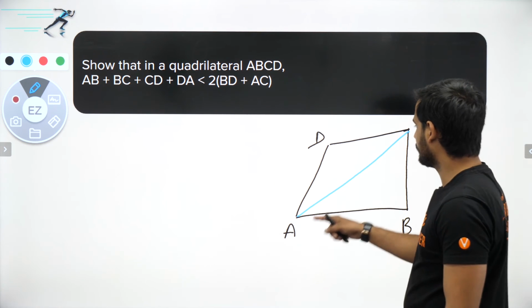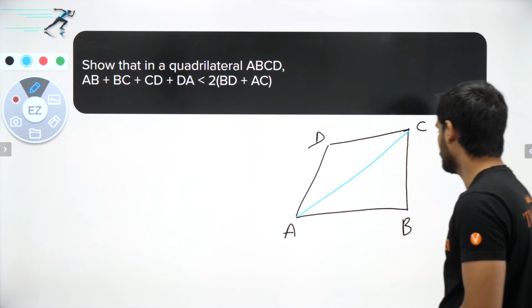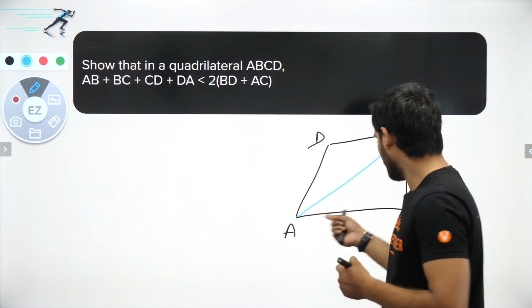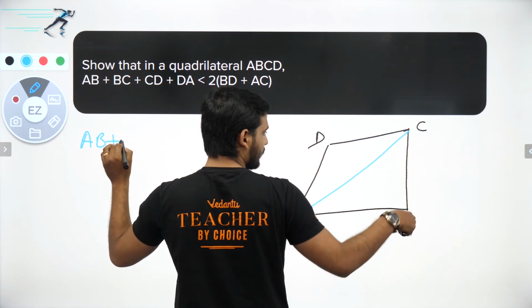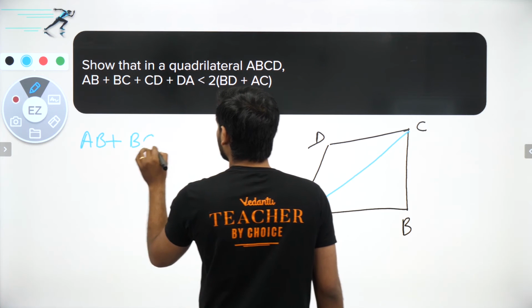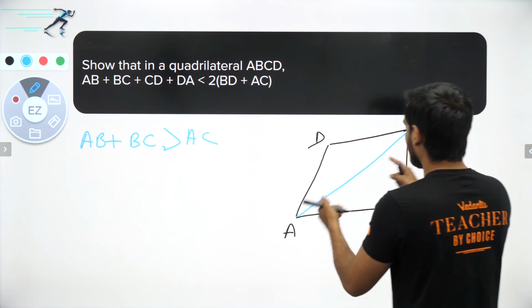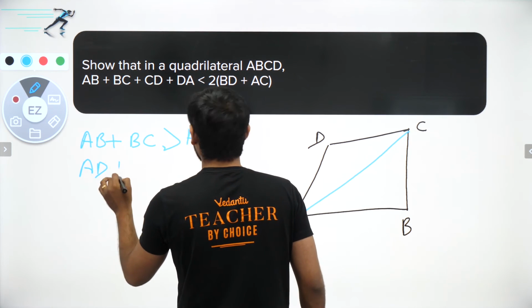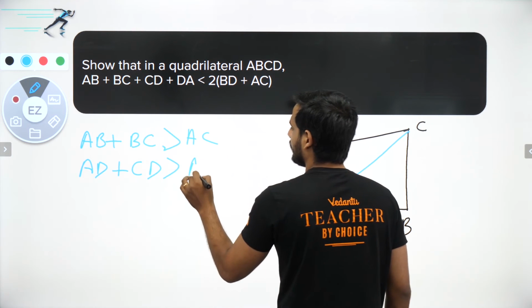If I draw this diagonal AC, now see what will happen. I know that in a triangle the sum of two sides is greater than the third side. So I can say AB plus BC is greater than the third side, which is AC. Similarly, there is one more triangle formed, the upper triangle. So I can say AD plus CD is greater than AC.